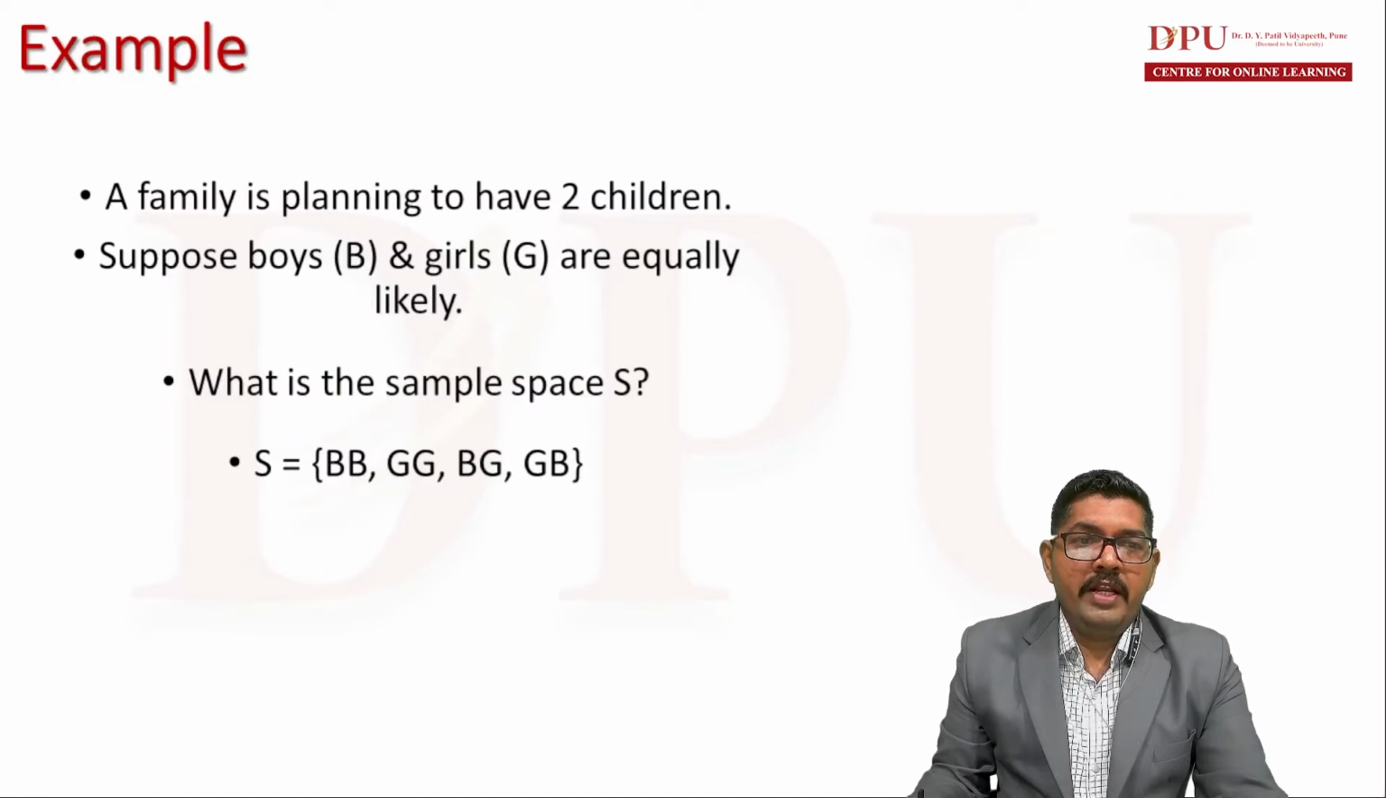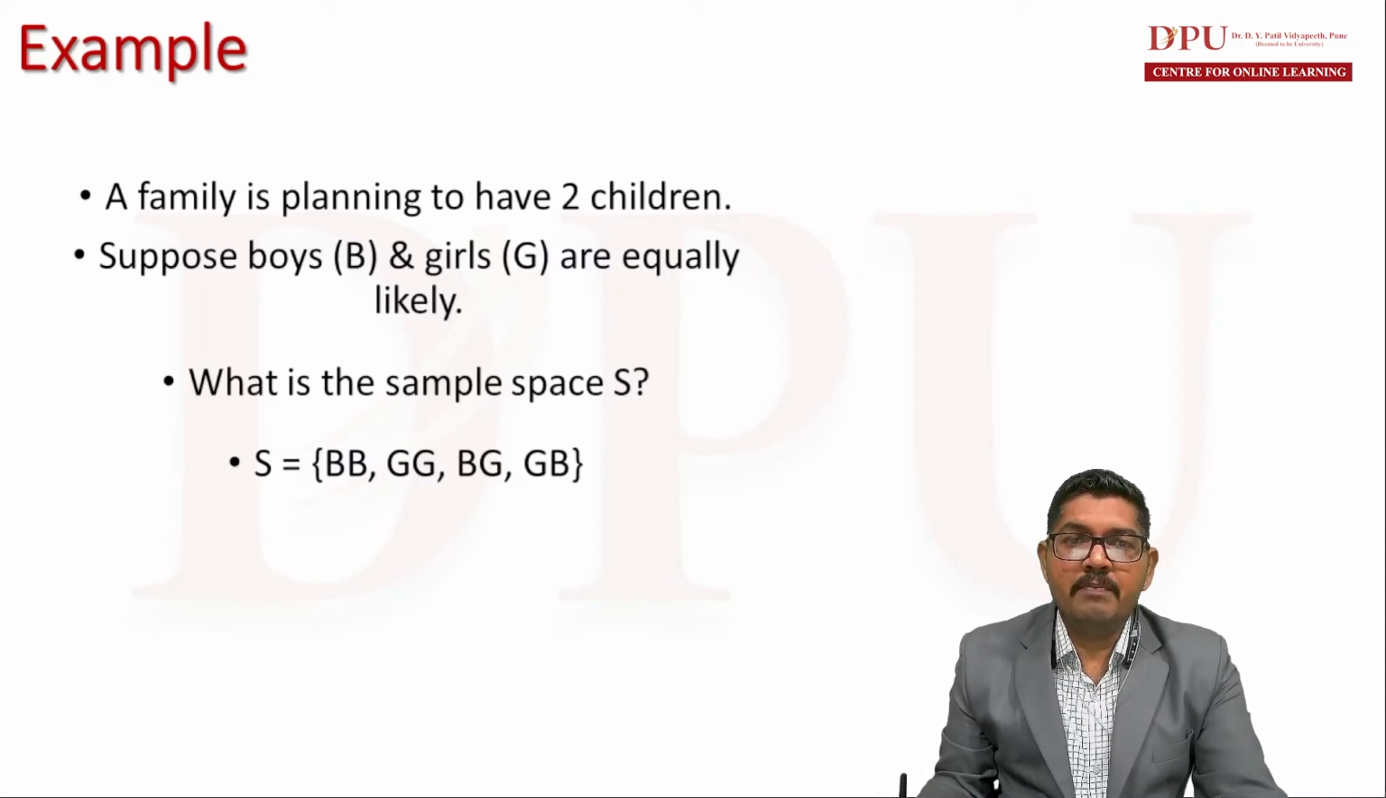So we have an example here. A family is planning to have 2 children. Suppose boys B and girls G are equally likely. This is as per the assumptions we have learned already for the formula of probability. So the family is planning to have 2 children, and both boys and girls are equally likely.